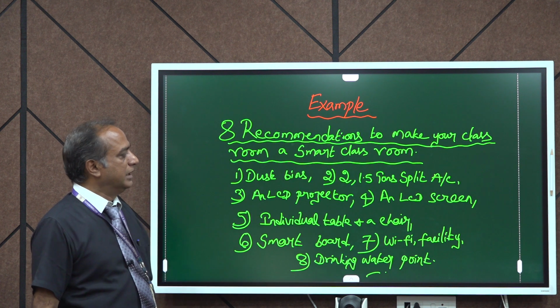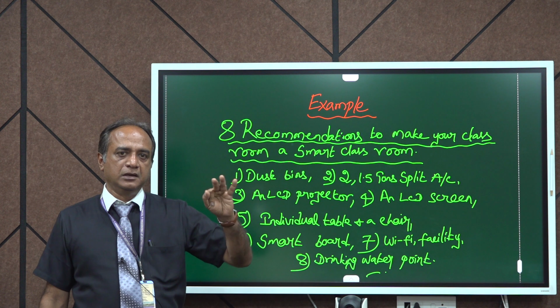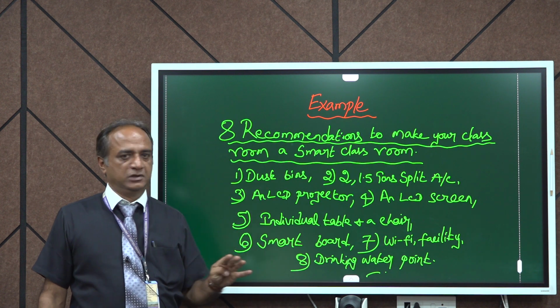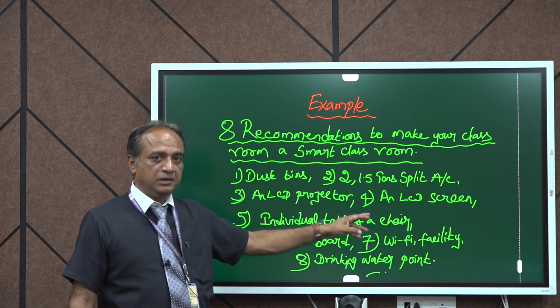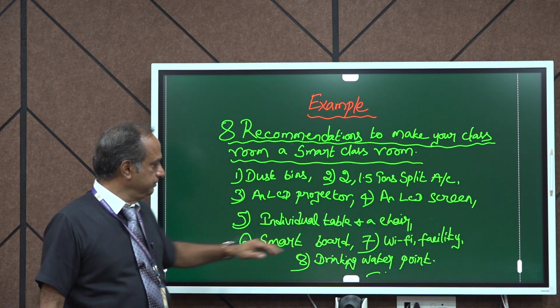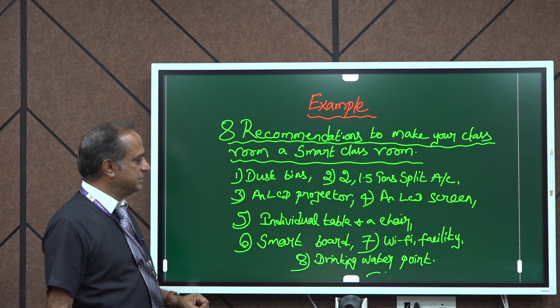Number 4, an LCD screen. So N or A. 4th is mandatory. It is mandatory to fix an LCD screen on the wall. Okay. And 5th is individual table and a chair.